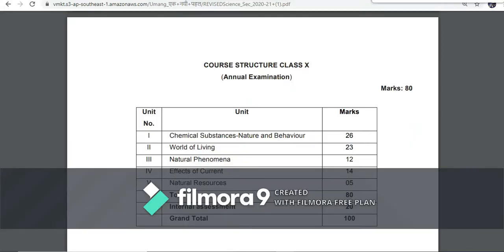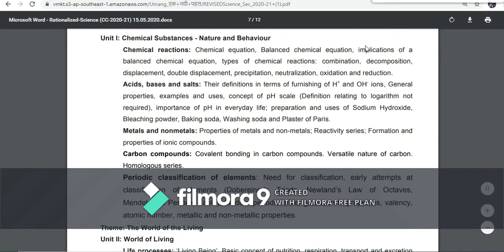If we see the course structure of class 10th annual examination of this session, there are no changes in course structure. We used to have 5 units, and this time also we are having 5 units. If we talk about unit 1, chemical substances, nature and behavior, we are having 5 chapters. Out of them, 3 are there without any change, whereas in 2 chapters there are changes made by CBSE.